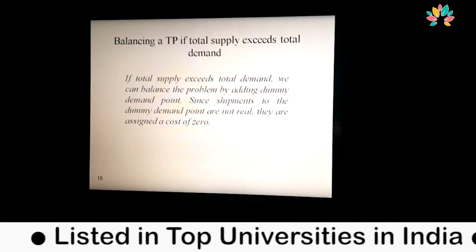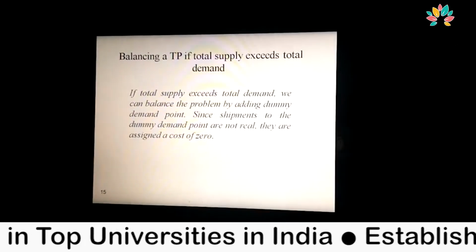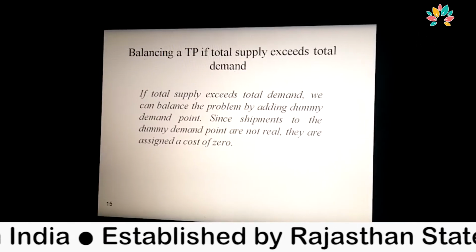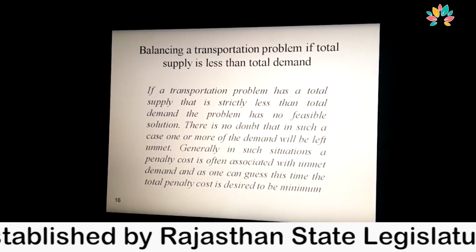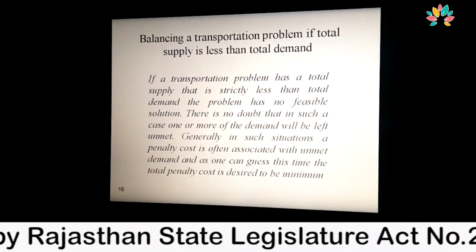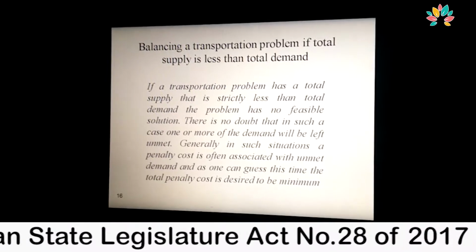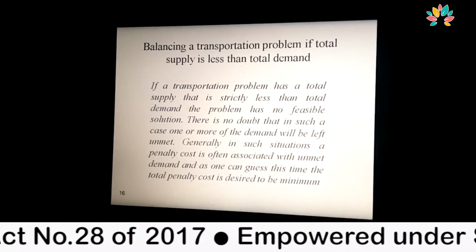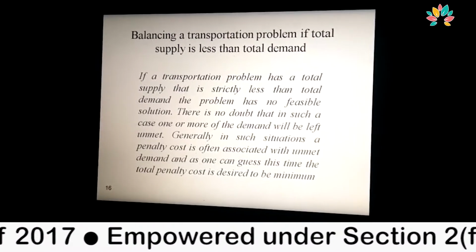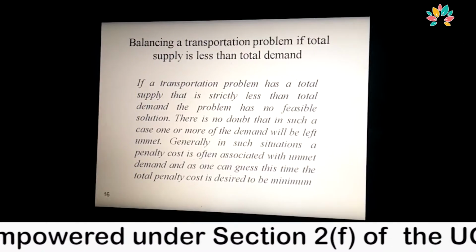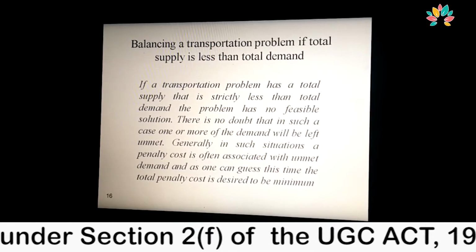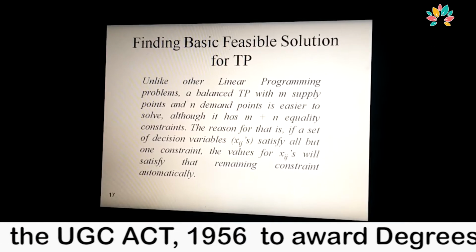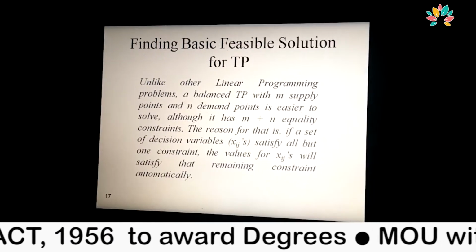It is not an actual demand point, it is only an assumption, so we assign a cost of zero. Similarly, if supply is less than total demand, then we have to introduce a new row on the supply side, known as a dummy row, and the cost for that dummy row is zero.